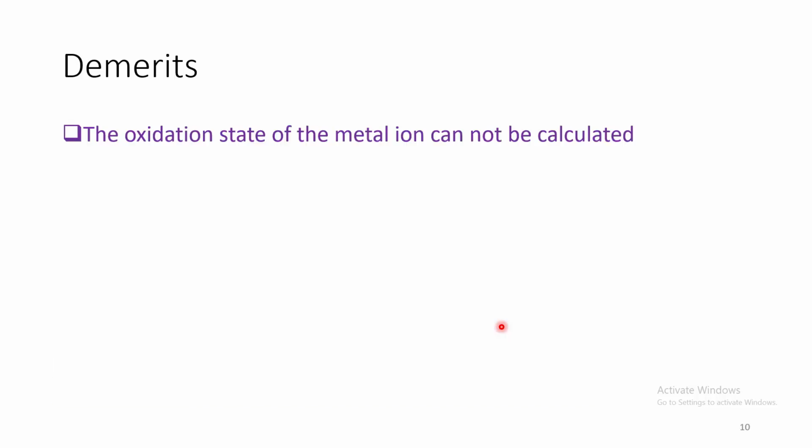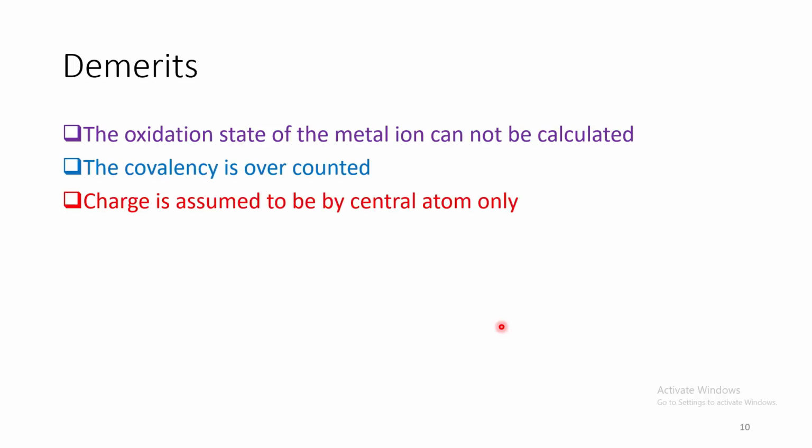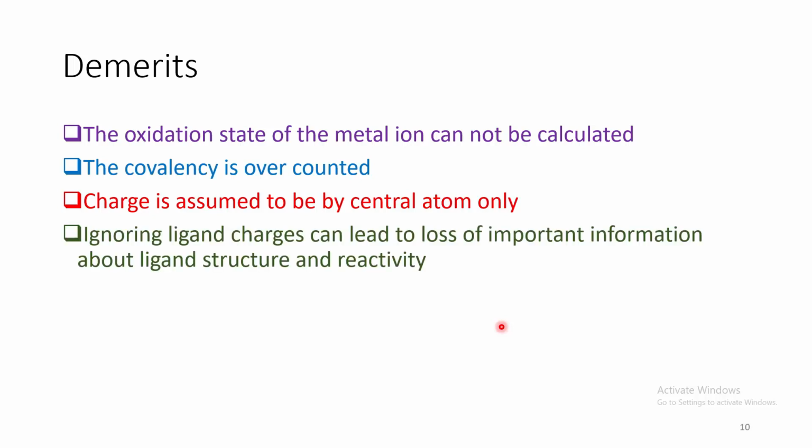Demerits. The oxidation state of the metal ion cannot be calculated. Here the covalence is overcounted and charge is assumed to be on the central atom only. So it ignores the ligand charges, which leads to loss of several important pieces of information about ligand structure and reactivity.